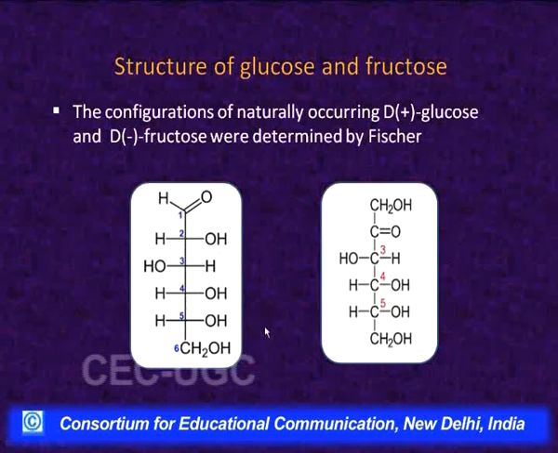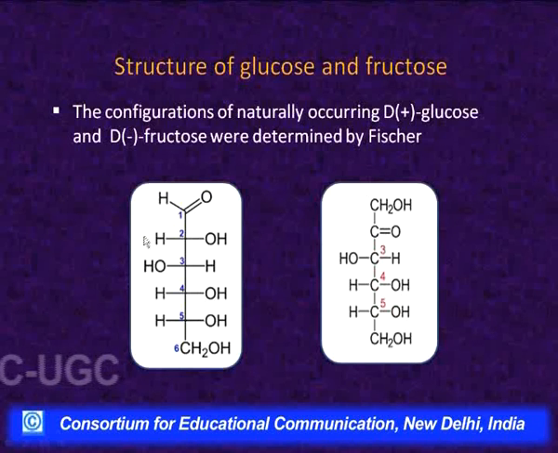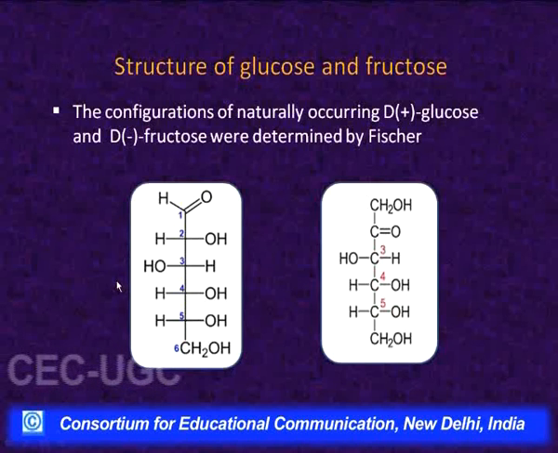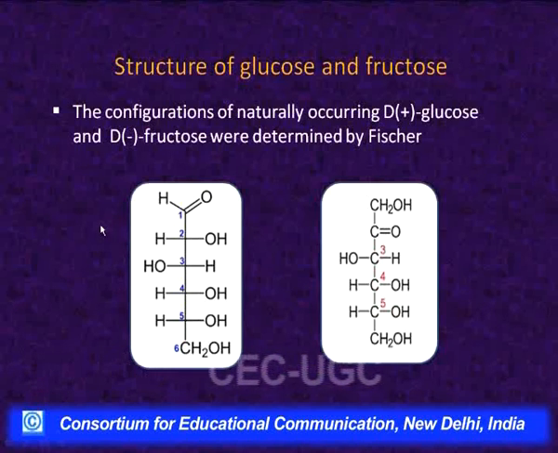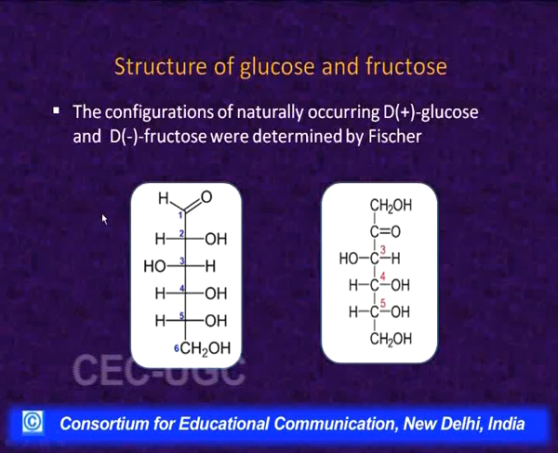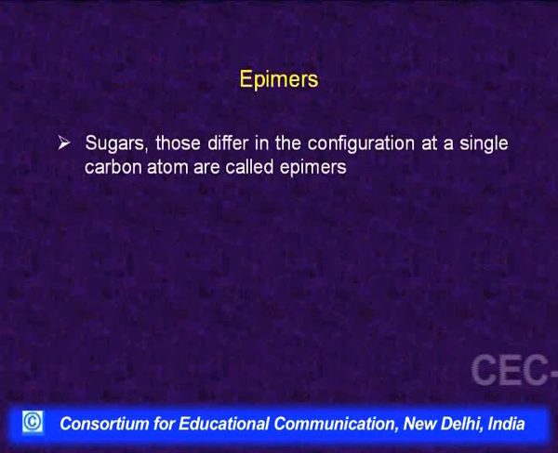But suppose we have another isomer with this molecular formula which differs in the configuration only at one carbon, any one of these carbons, then a new term is used in carbohydrates. Such isomers are called epimers, that is, those monosaccharides which differ in their configuration at any one of the carbon atoms are called epimers, but at which carbon they have different configuration, we have to mention that carbon, such as